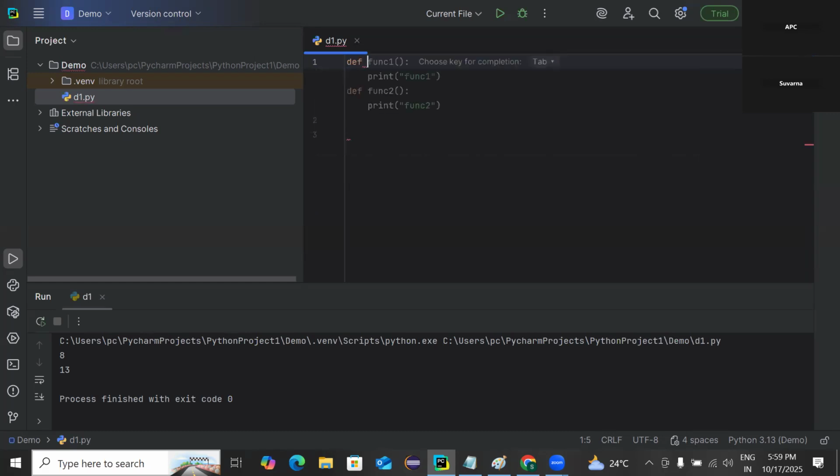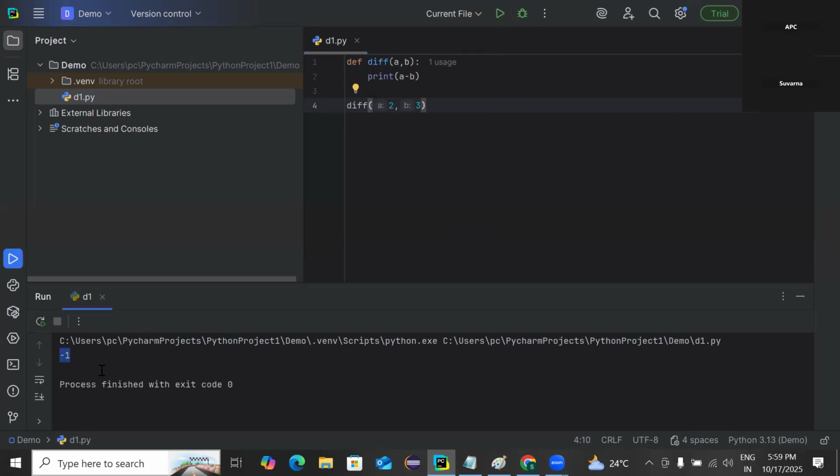Let's define a function for the difference of two numbers A, B, which will print A minus B. Then call that function with 2, 3. I want to get the difference of 2 and 3. Let me run this. You will get the answer minus 1.